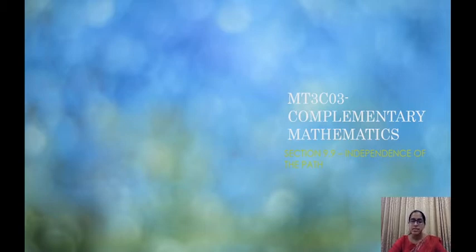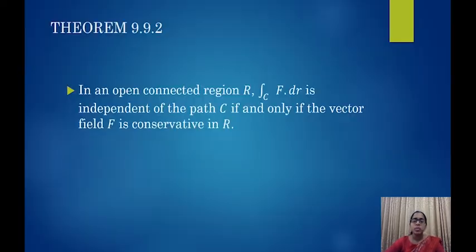So in this lecture, we are going to discuss another theorem, theorem 9.9.2. The theorem states that in an open connected region R, the integral over C of f dot dr is independent of the path C if and only if the vector field f is conservative in R. So this theorem is an if and only if statement, that is, both of the things are true.